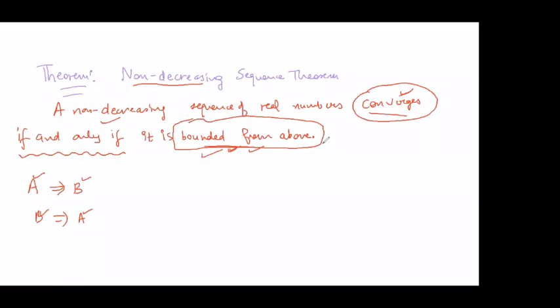So this is one part of the statement. So let me complete the statement after this. What additional this theorem tells you, let me write that. Yeah, so additionally it's saying that if it converges, it refers to the same sequence, non-decreasing, then it converges to its least upper bound.